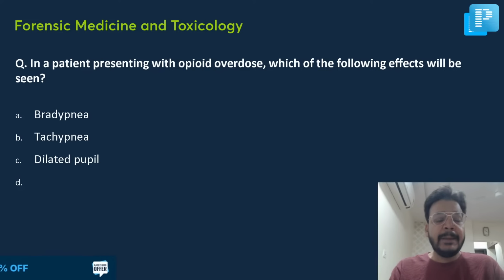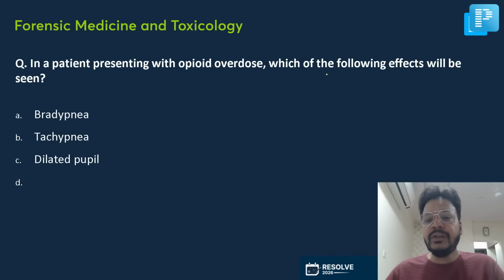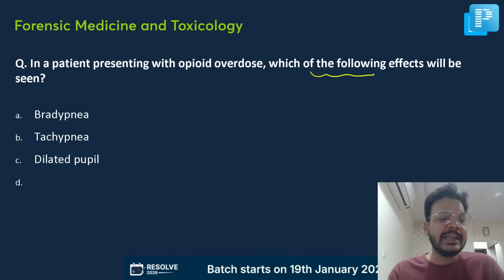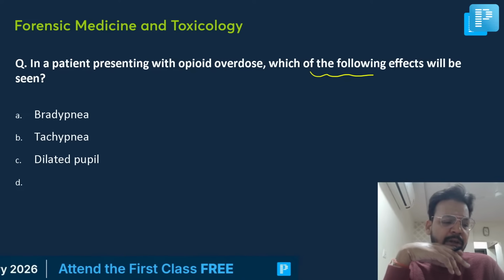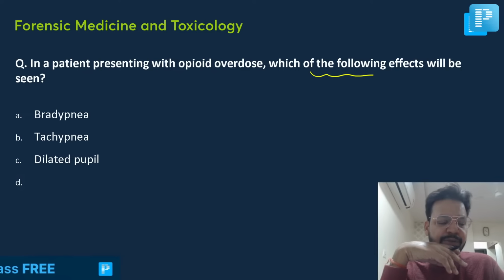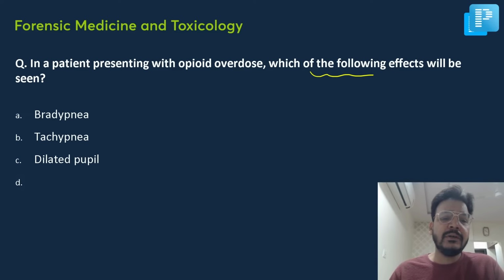Now tell me, a patient presents with opioid overdose. Which of the following effects will be seen? Bradypnea, tachypnea, dilated pupil. Anyone who can tell me the fourth option?